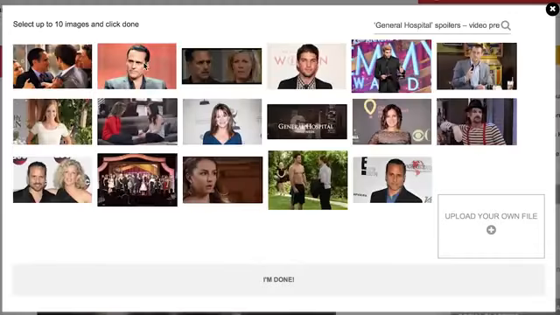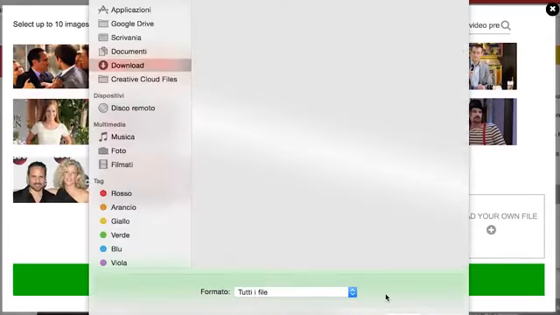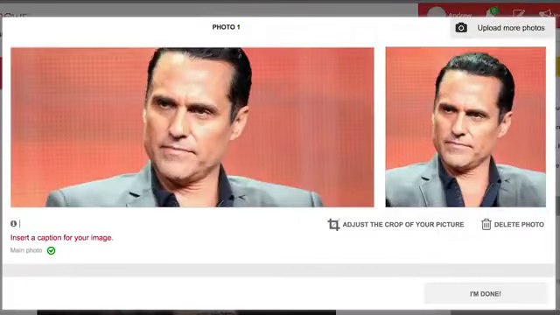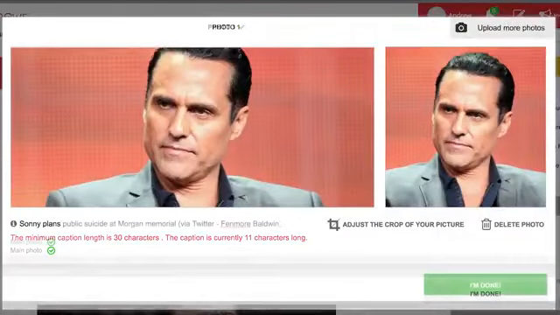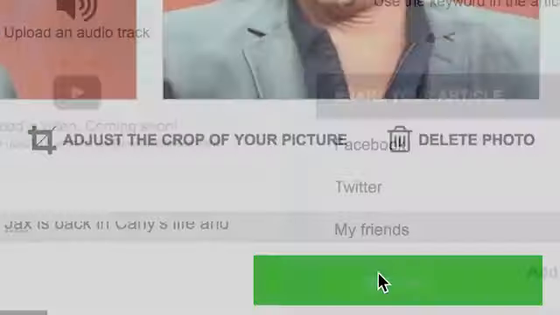Once you click on the Upload a Picture button, you will automatically find pictures suggested by Blasting News. You can choose one of them, or you can upload your own picture from your laptop. Once you have chosen your picture, add a caption for it and credit the author of the piece. Remember to follow this standard. When you are satisfied, click on the I'm Done button.